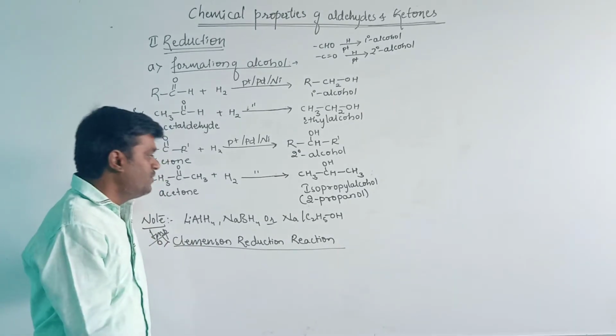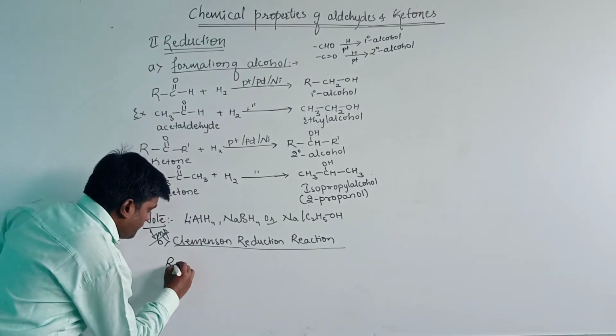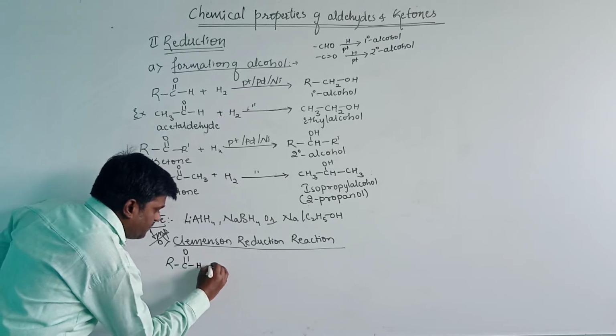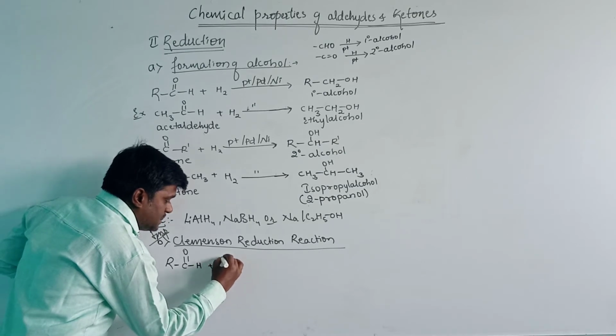Okay. Then let us see how it will produce the hydrocarbon. That is RCHO plus hydrogen, that is a reduction.